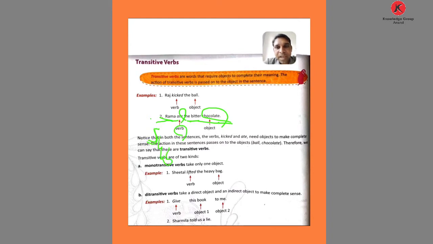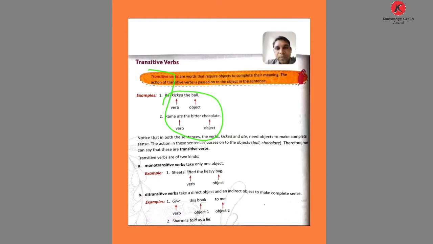So Rama is the subject, ate is the verb, and the other word, chocolate, is the object. What did Rama eat? The bitter chocolate. So chocolate is the object. So these are transitive verbs. After the subject we use the verb, and an object is needed with a transitive verb.